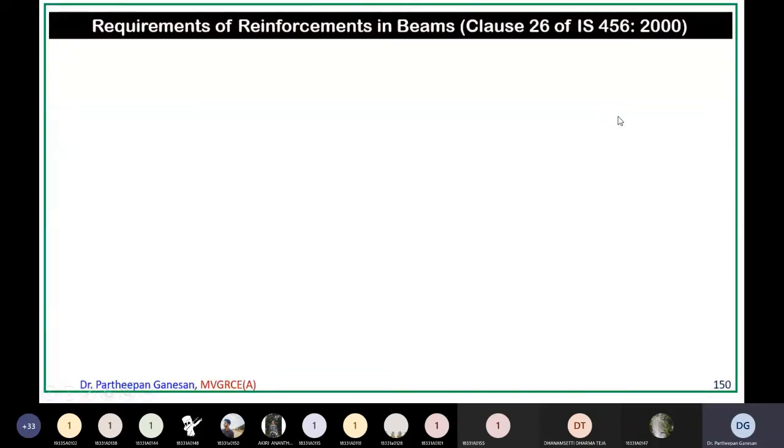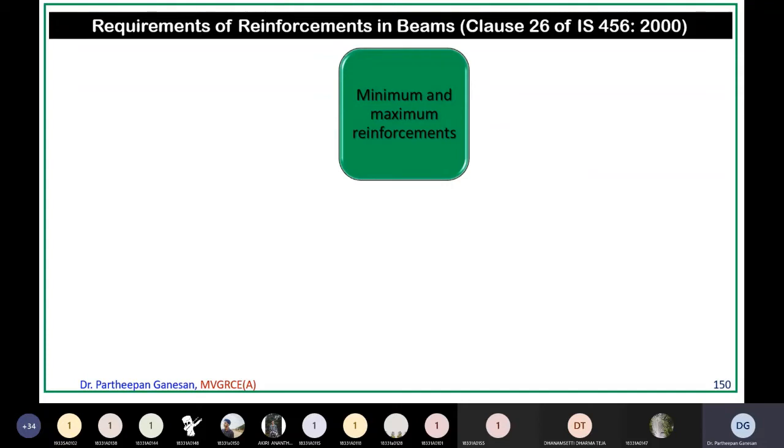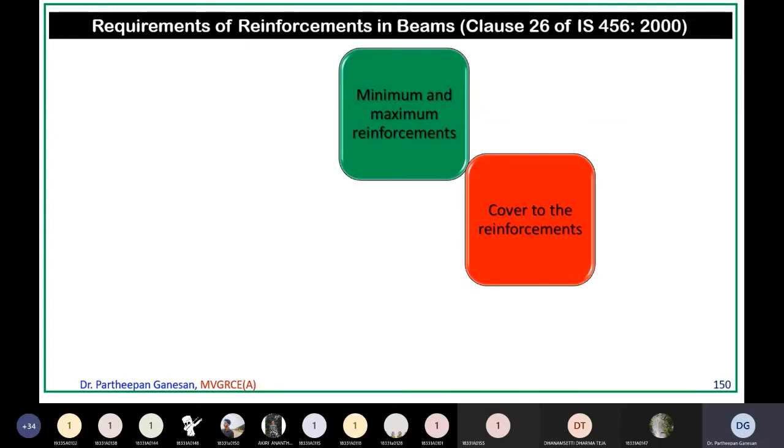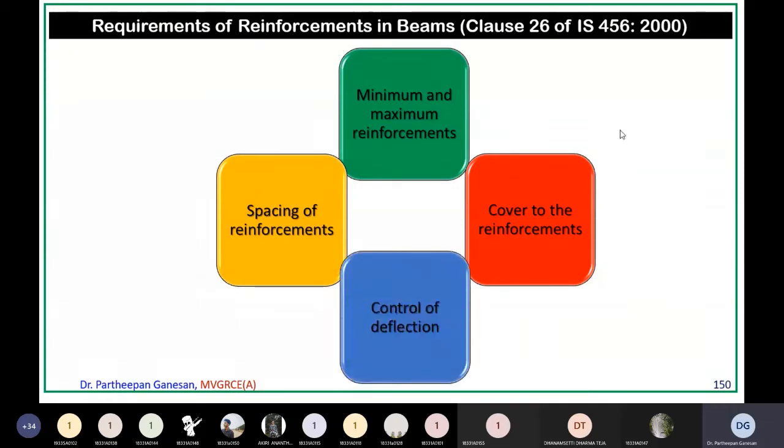IS 456-2000 has given some details as to how much should be the minimum reinforcement. For example, how much reinforcement should at least be present in any structural element? What should be the maximum amount of reinforcement that is permitted in a structural element? And what should be the cover to be provided to this reinforcement? Why is the cover important to provide in any structural element? And then we will also discuss spacing of reinforcement. This we will be discussing in today's class. And finally, control of deflection, which is a very important one.